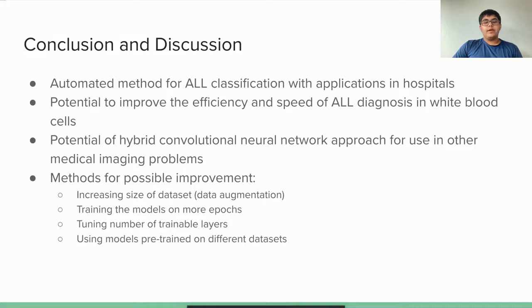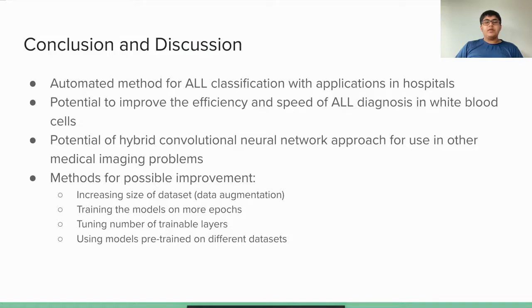In order to improve on ALLNet's current results, methods that future research could use are increasing the size of the dataset through data augmentation, training the model on more epochs, tuning the number of trainable layers, and using models pre-trained on different datasets. The most promising method for improvement is increasing dataset size, as the model was trained on a relatively small training set of 6,414 images. If the dataset size could be increased, it is possible for the model to achieve better results.